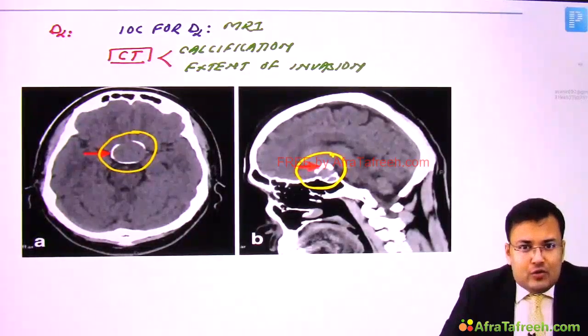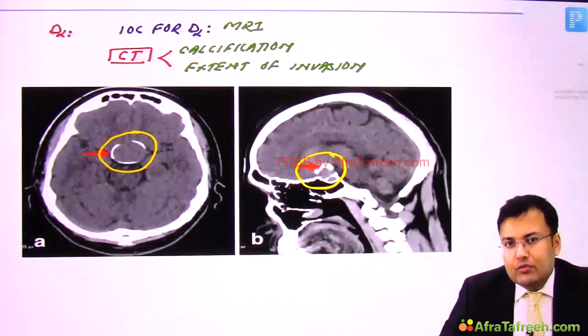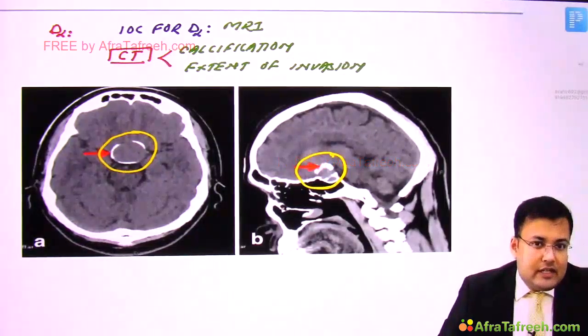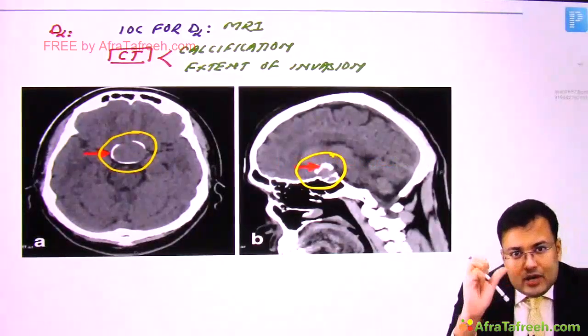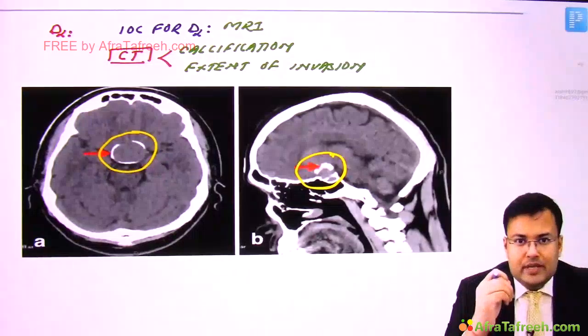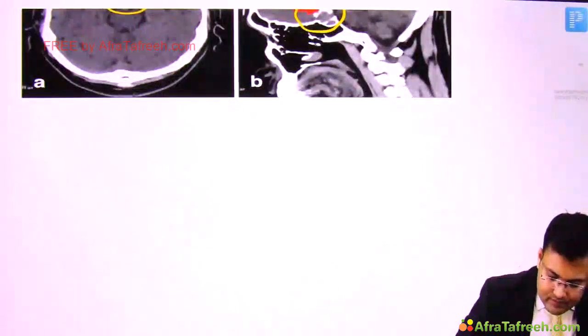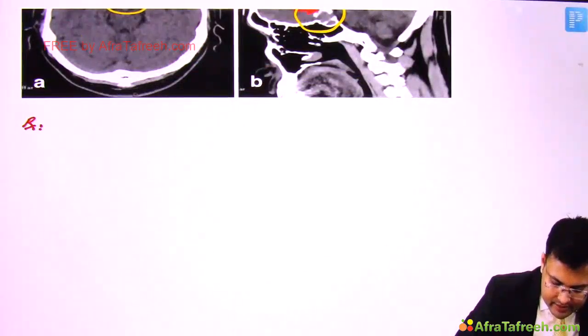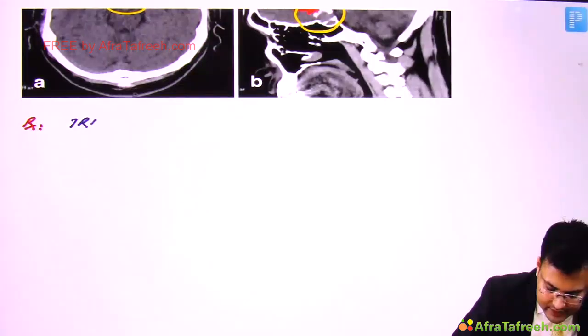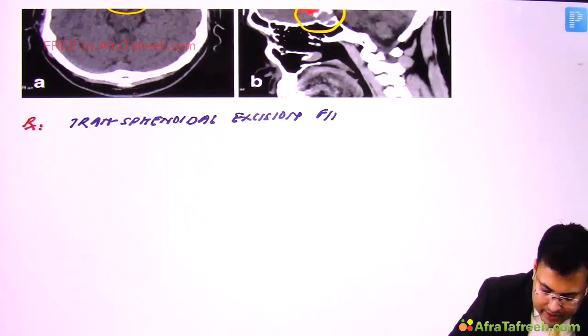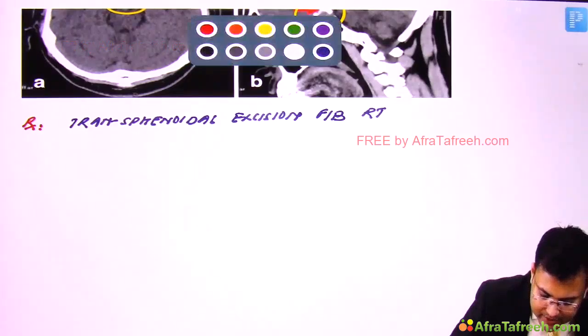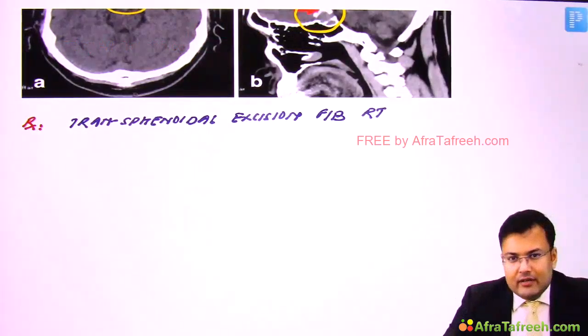So how we are going to take care of this? We have to give post-operative radiotherapy. So in majority of cases, what we go for? Transsphenoidal excision plus post-operative radiotherapy. So see the treatment, we go for transsphenoidal excision followed by post-operative radiotherapy. Clear? If you will not give radiotherapy, recurrence will occur in more than 75% of patients.